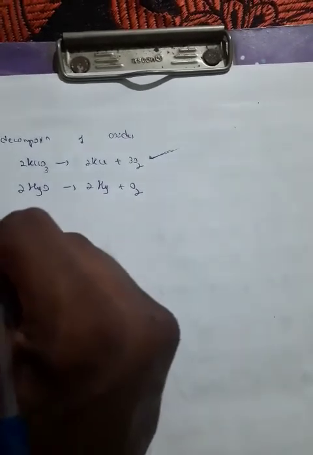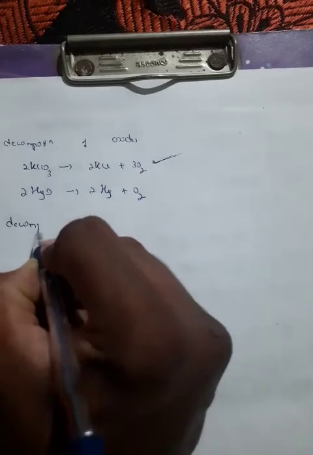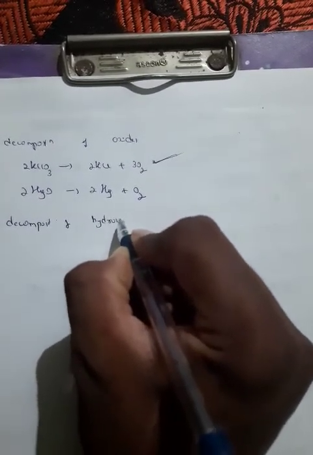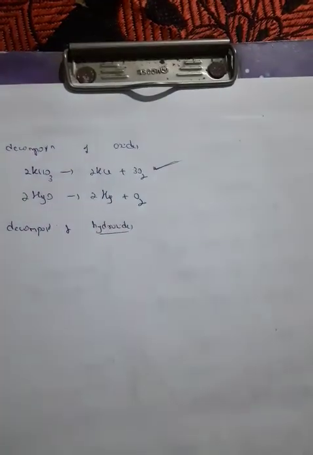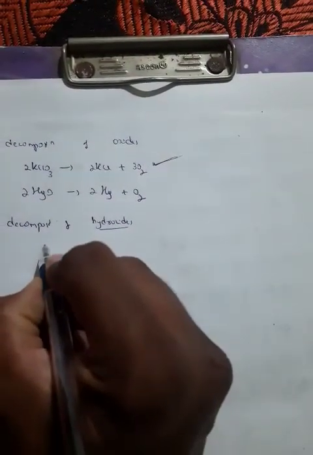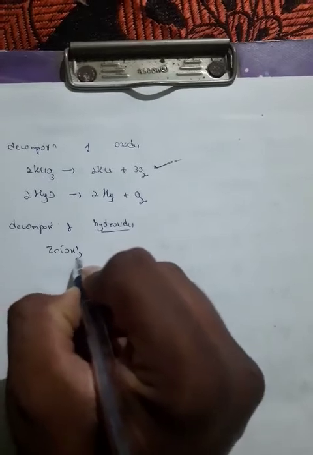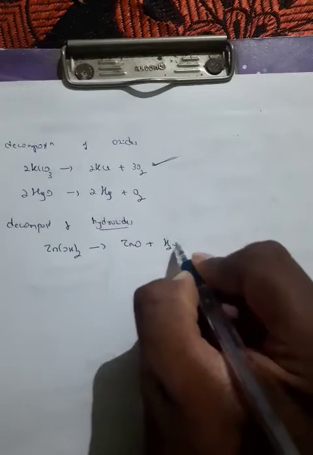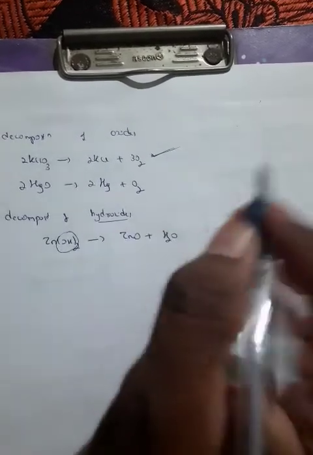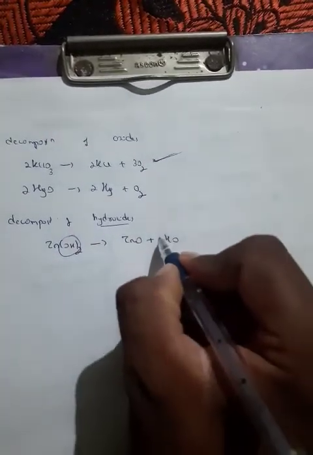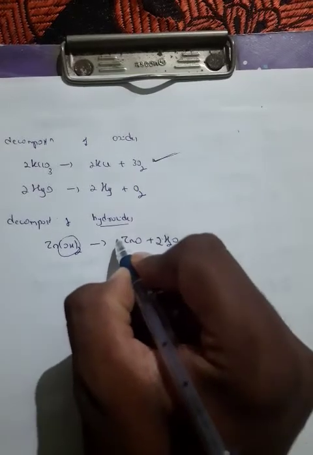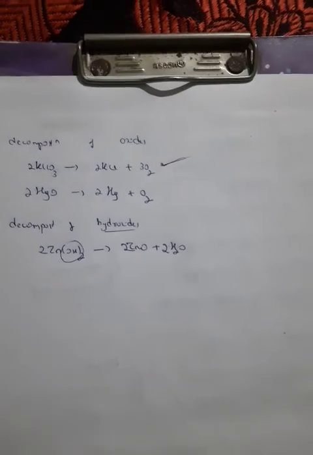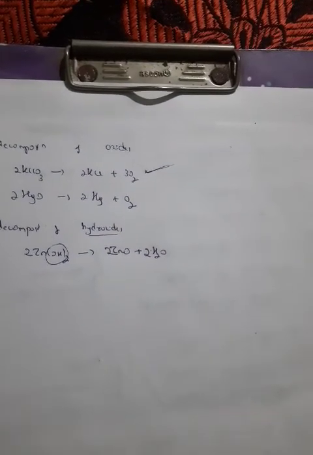The next decomposition reaction is the decomposition of hydroxides. For example, when you heat zinc hydroxide, you get zinc oxide plus H2O. You can see the OH is liberated, it is going out. To balance this, I have to multiply by 2 on each of these. Only these? No, there are so many.